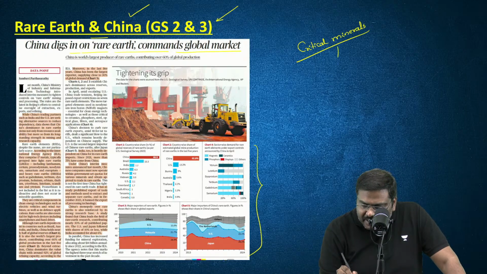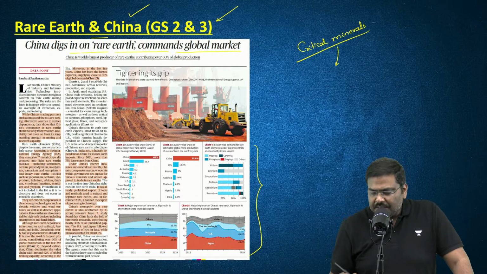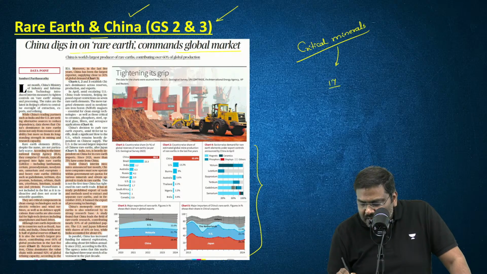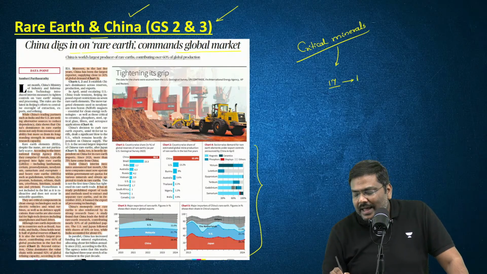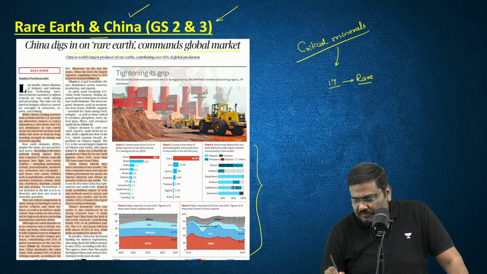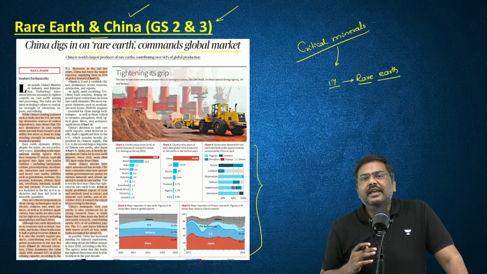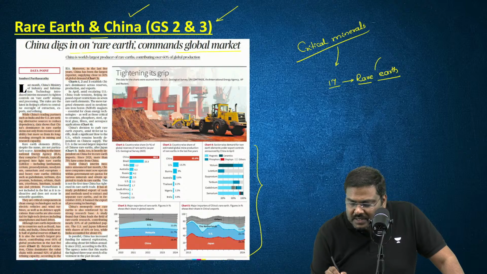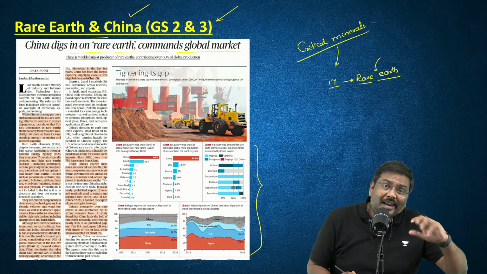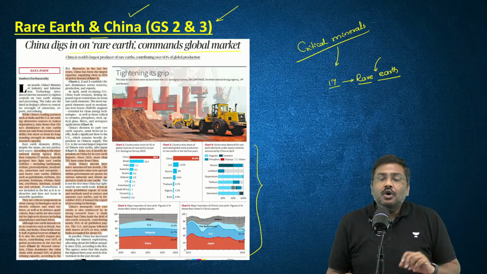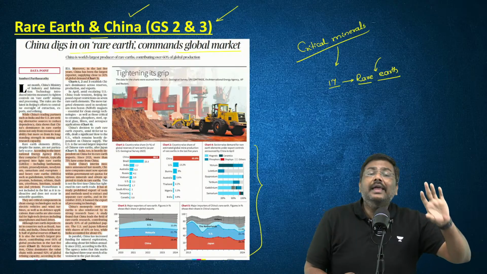Out of these 30 plus critical minerals, we also have 17 minerals which are referred to as rare earth elements. Why are these called rare earths? Please listen to me very carefully. These are not called rare earths because they are rarely available, and not because they are not available in the earth's crust.